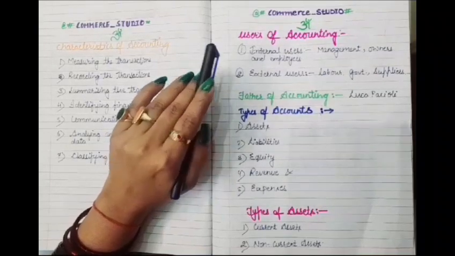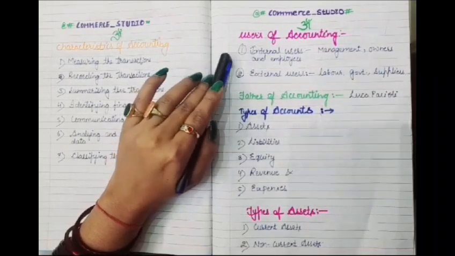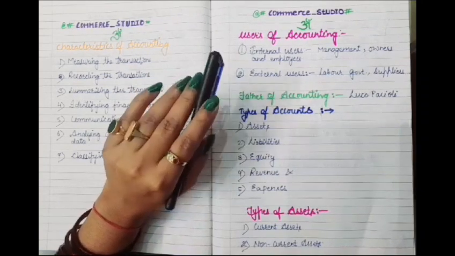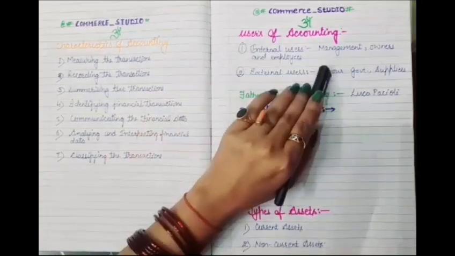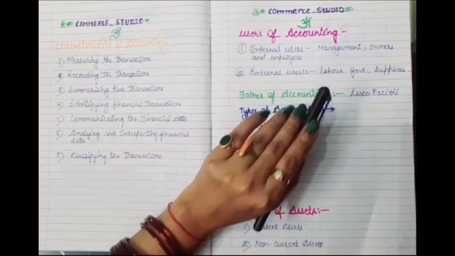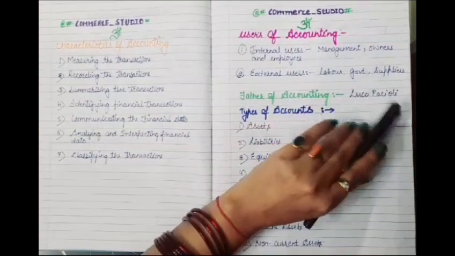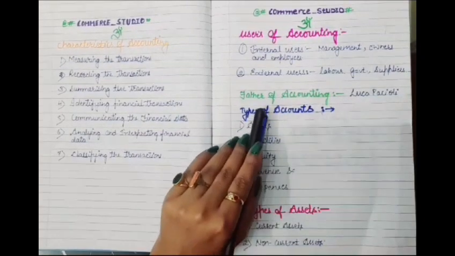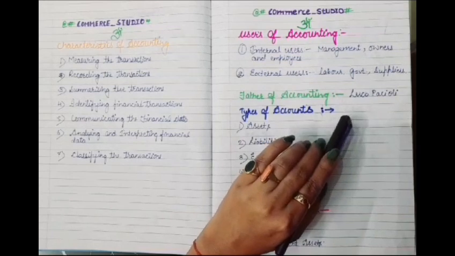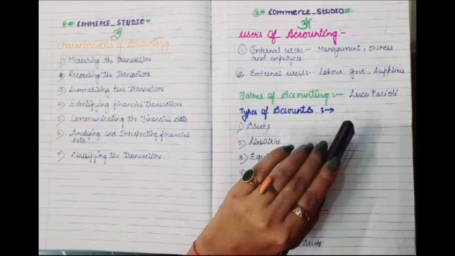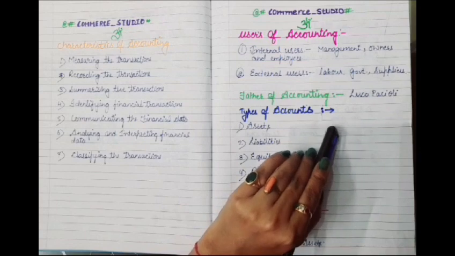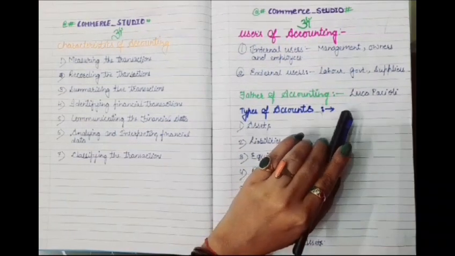Basically, there are two types of user. The first one is internal user and the second one is external users. Internal users include the management, owners and employees. External users are labor, government, suppliers and so on. Now, do you know who is the father of accounting? Yes, Luca Pacioli is the father of accounting and he published the first book on double entry accounting in 1494.